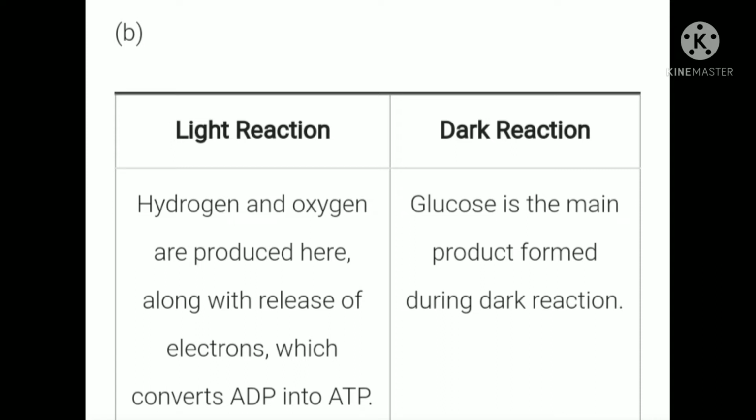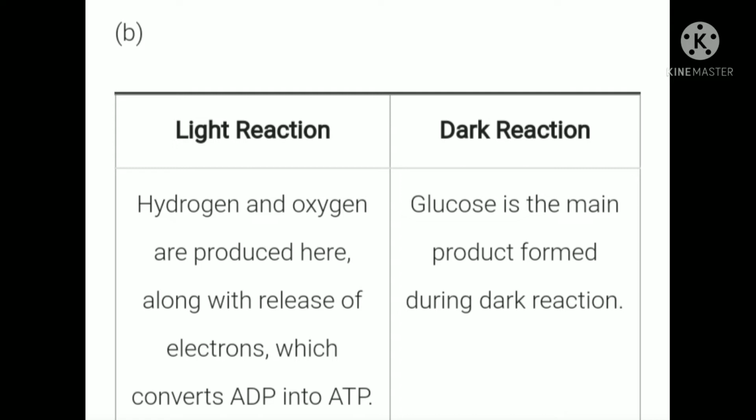Next question is light reaction and dark reaction. Remember that in case of light reaction, both hydrogen and oxygen are produced, and there is a release of electrons which converts ADP into ATP. Remember, ADP is adenosine diphosphate and ATP is adenosine triphosphate.